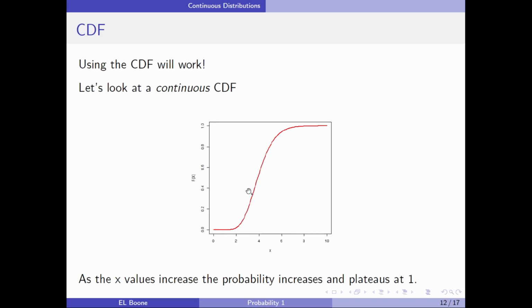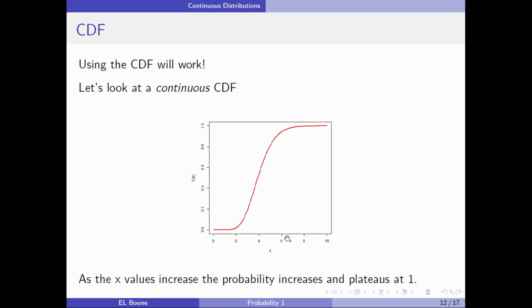They're typically S-shaped. They always start down near 0 someplace or at 0, and they go up and plateau at 1, okay? And this kind of makes sense. As x increases, we expect the probability to increase. And these are monotonically increasing functions, meaning they're always increasing from the previous value. So just keep that in mind as we go along here. But this makes sense.